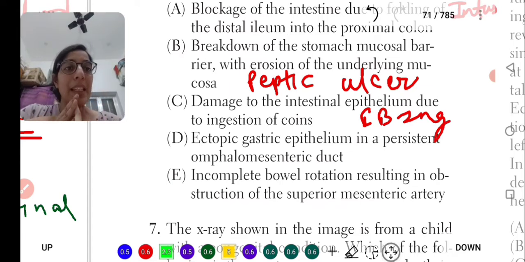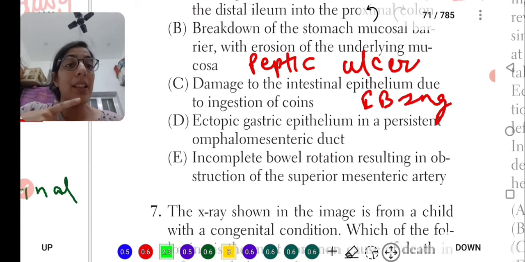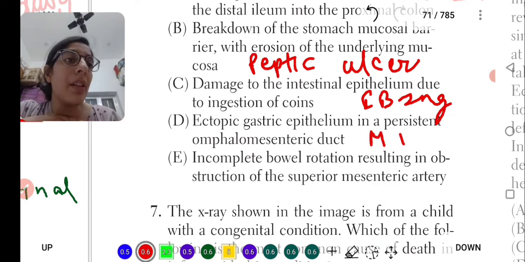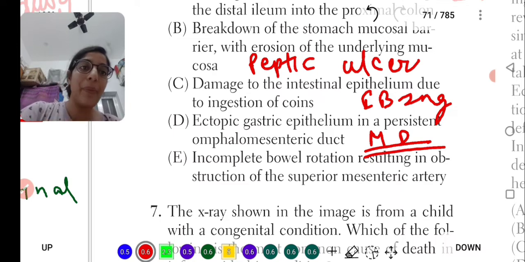The fourth statement is about ectopic gastric epithelium in a persistent omphalomesenteric duct, also known as the vitellointestinal duct. The vitellointestinal duct becomes a remnant, and there is ectopic epithelium also. So it is talking about Meckel's diverticulum.